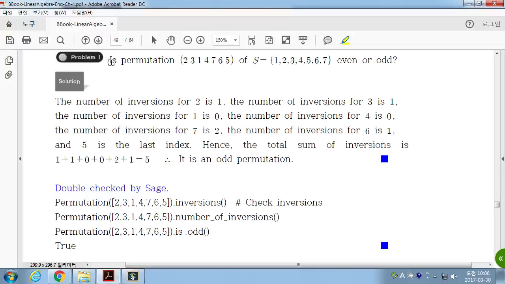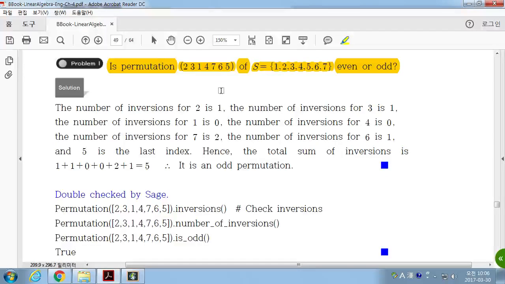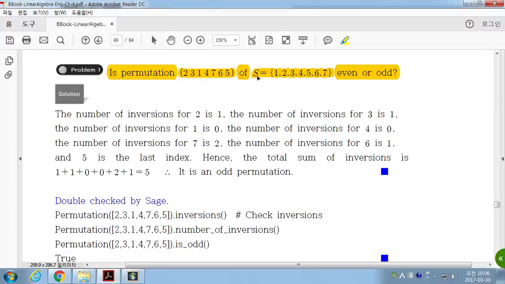First question is whether the permutation is even or odd. Okay. So, how can you check it? When you check whether the given permutation is even or odd, you have to find the number of inversions.